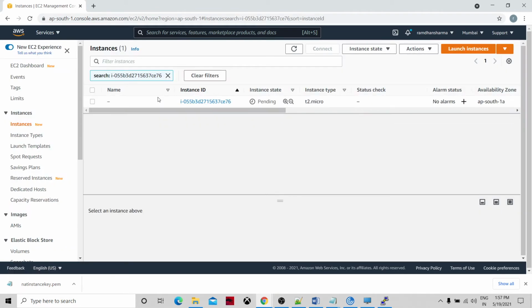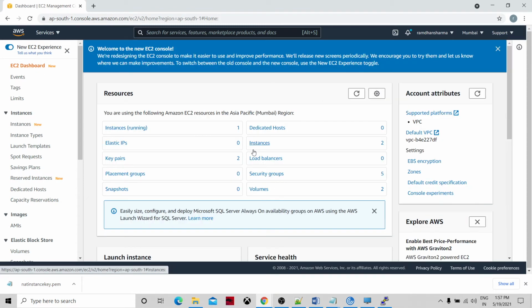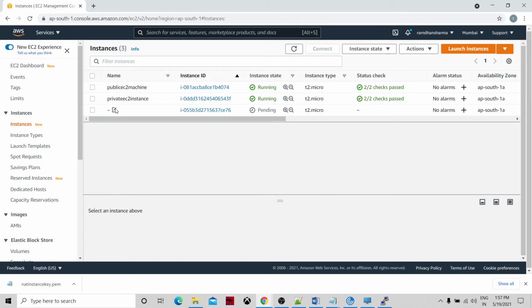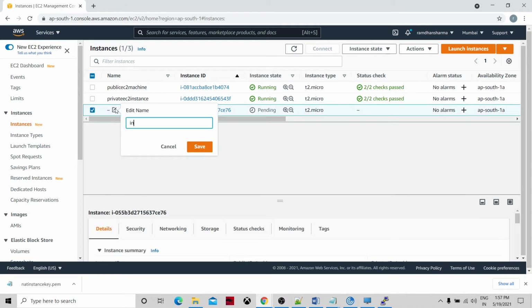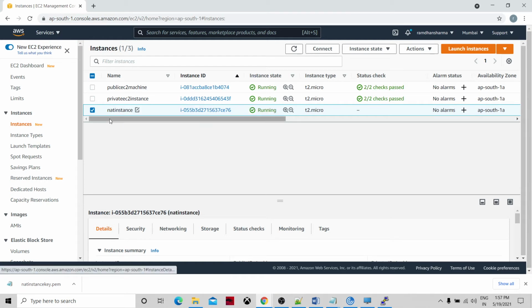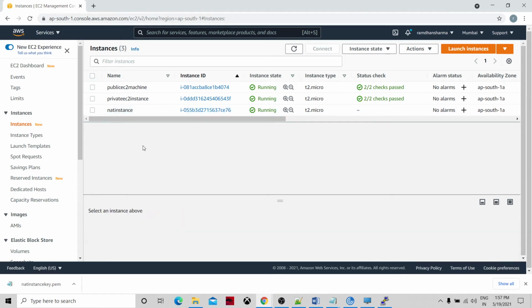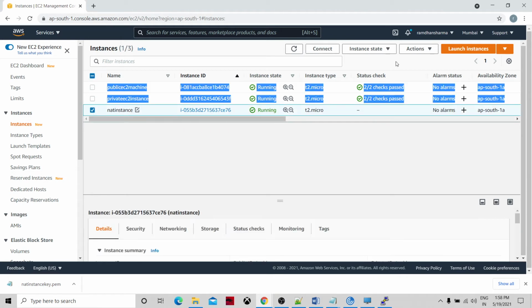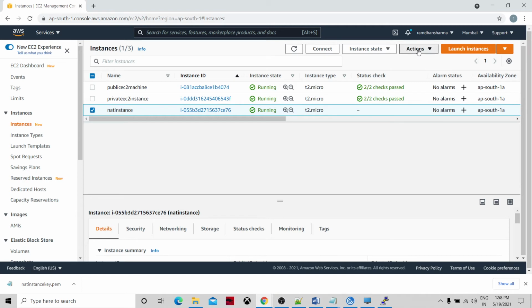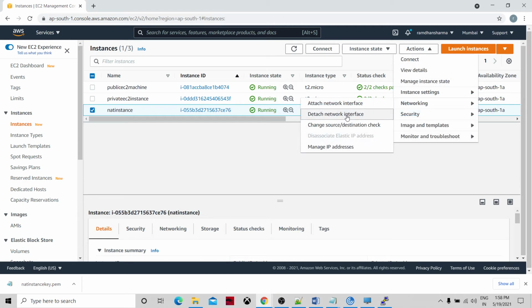Our instance has come. Go to the dashboard. I'm going to name it NAT instance. First thing you need to do is select it, and we have to modify the networking rules for this instance, which is change source and destination check.